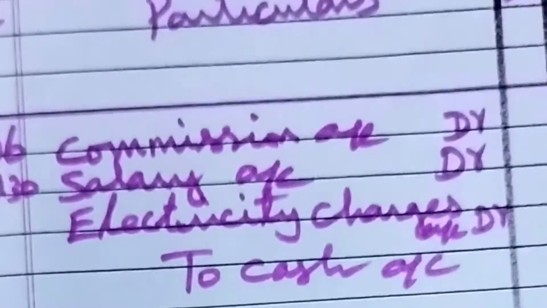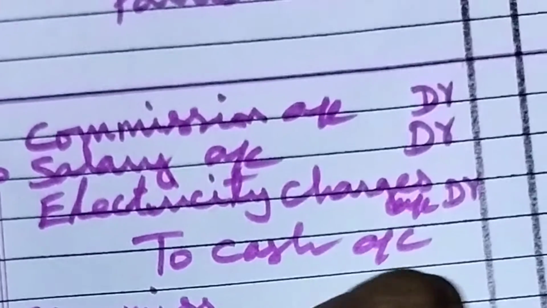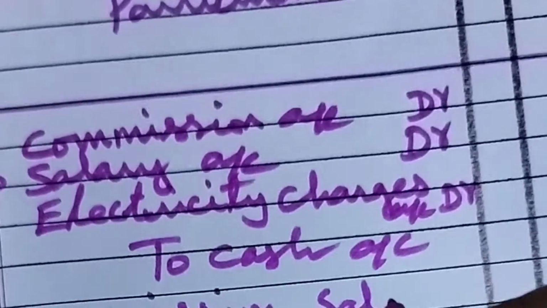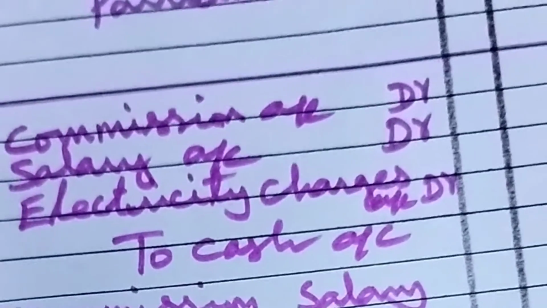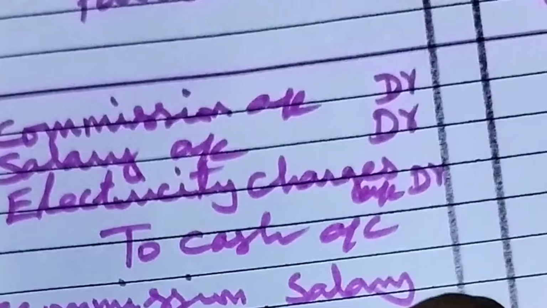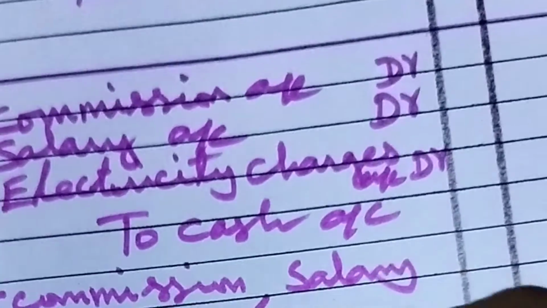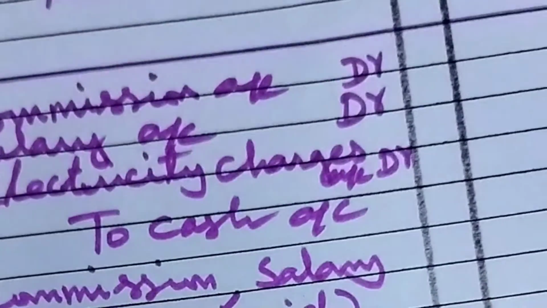Narration. Commission, salary and EB bill paid. EB bill means that is electricity bill paid.